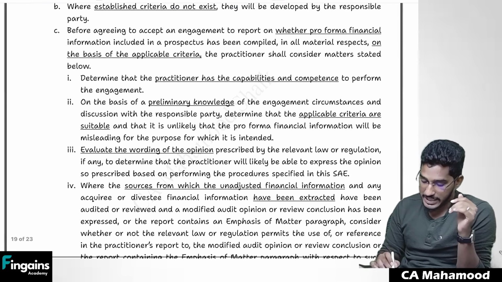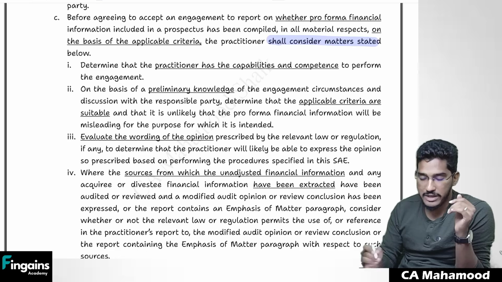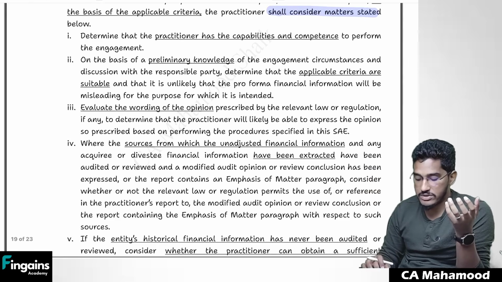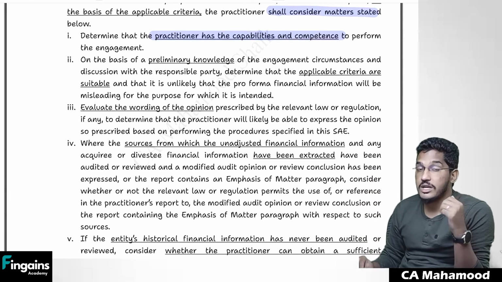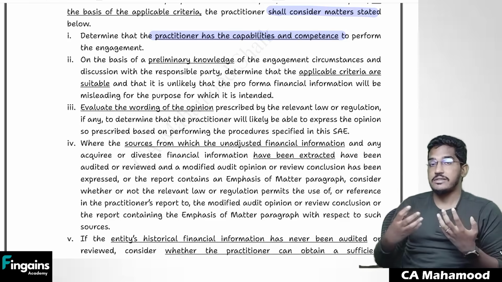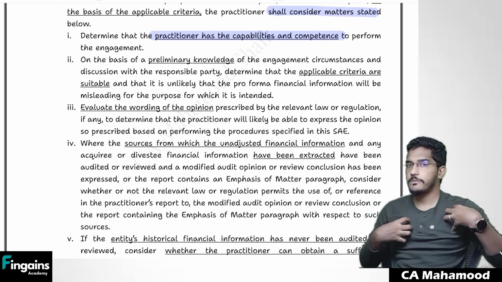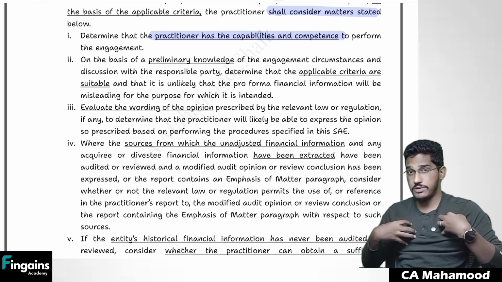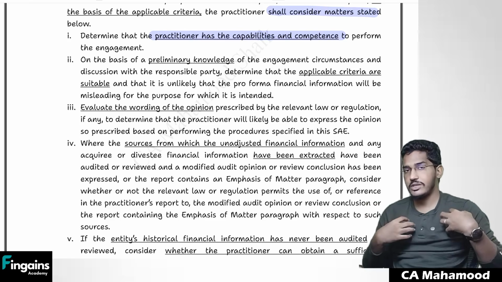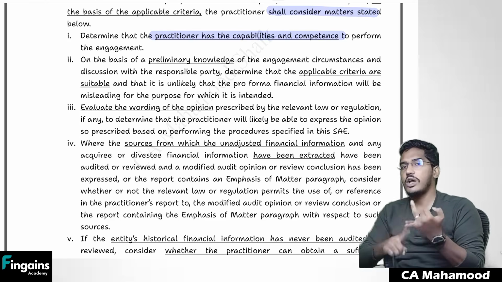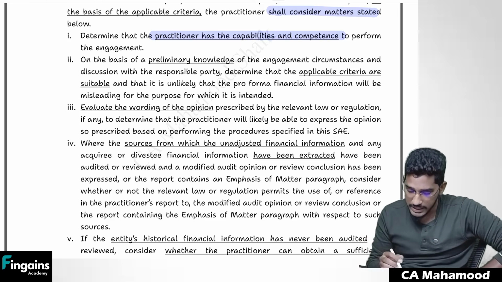So before accepting the engagement, you need to consider certain matters. Before you say yes to that engagement, you need to consider certain factors. First of all, whether you have capabilities and competence or not. If the client is asking you to verify the pro forma financial information, first you should decide, am I capable to do it? Do I have enough of a team? Do I have enough resources? Do I know how to do this engagement? So first you determine your capabilities. If you are capable, then accept the engagement. If you are not capable, don't accept that engagement. Unnecessarily, the client will suffer.